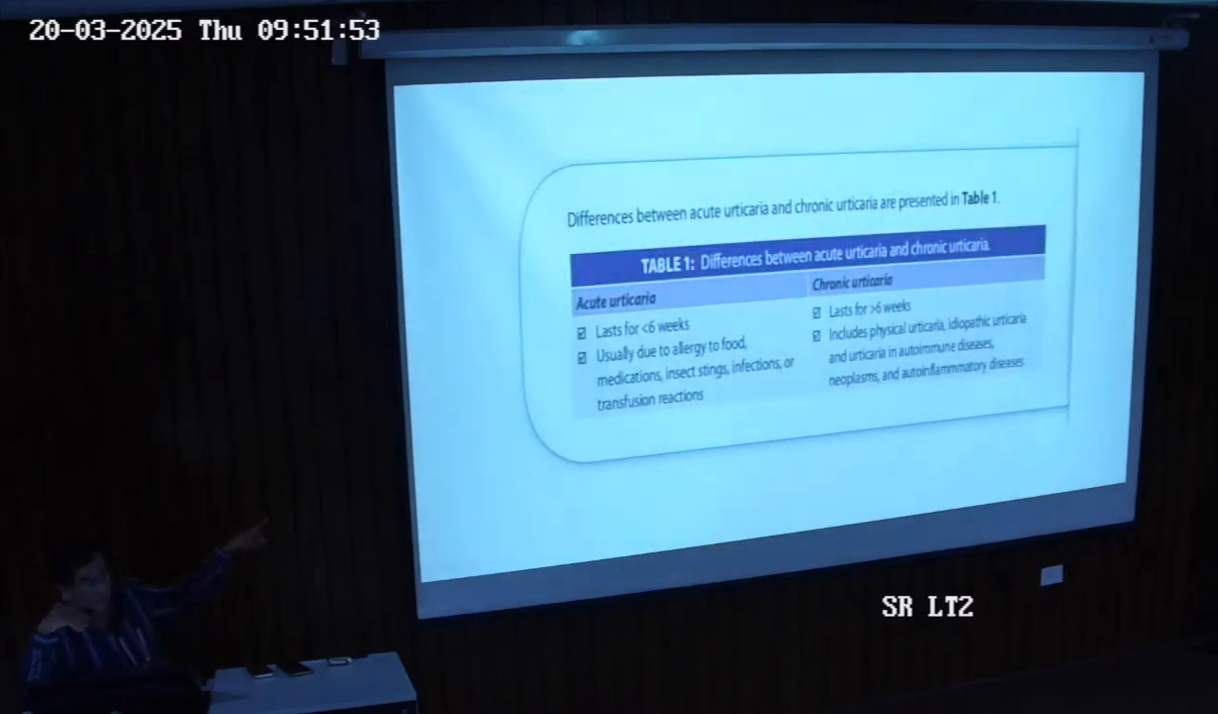This is important: acute urticaria and chronic urticaria. If urticaria lasts less than 6 weeks, it is classified as acute urticaria, and usually it can be because of foods, medications, or transfusion. Chronic urticaria is more than 6 weeks, and it is persistent, continuous throughout those 1.5 months. It can be because of anything: physiological causes, idiopathic urticaria, neoplasm. Anything can lead to chronic urticaria.